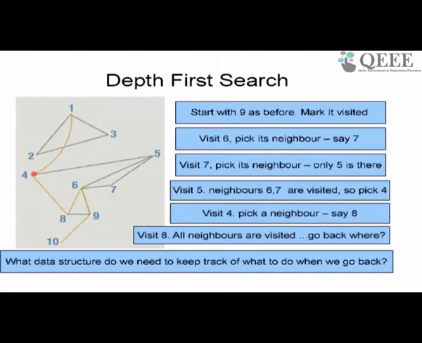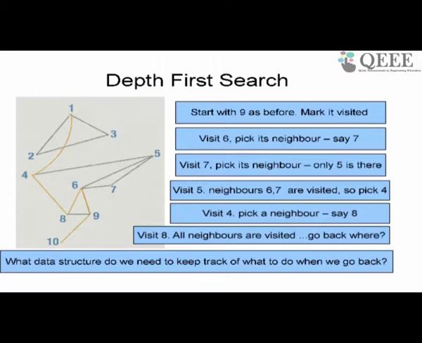So clearly this is not as easy as breadth first search. I have to keep track of where I came from for every node and go back there. What data structure do I need to keep track of things and go back to where I came from? Now I know that a queue is a good data structure to keep track of things to do. Add things to the end of the queue and follow the order in which they came in, and keep processing.